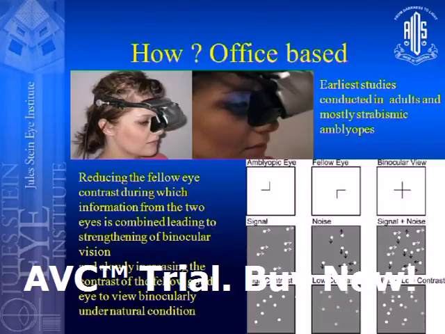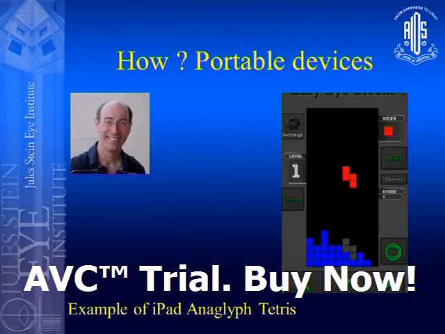How is this done? There are different methods, but basically here's how it's done. Either it's done in the office, or it's done on portable devices like this. It's on your phone or your iPad or your tab, or where there are modified games. The most popular game being the Tetris game. I think most of you all would have that on your phone. So this game was modified dichoptically.